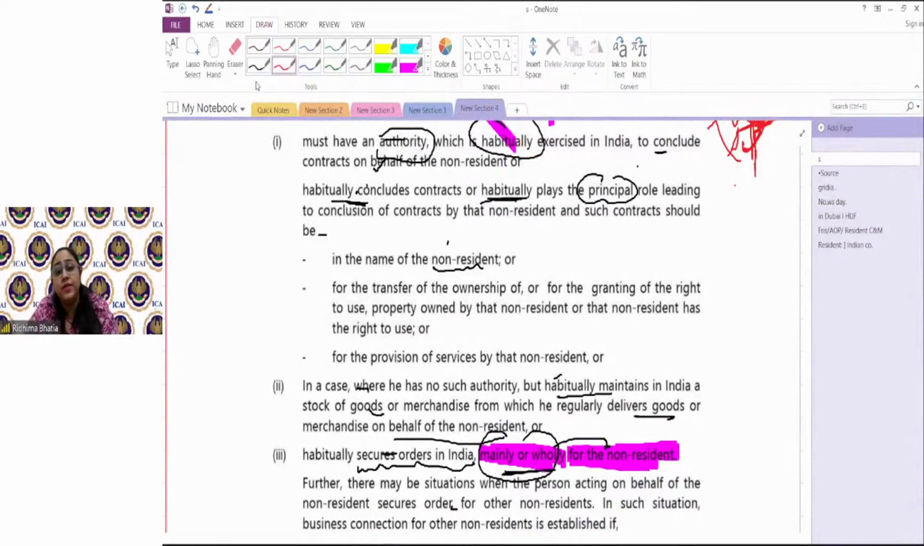Yes, very interesting question, Sudhanshu. Agent can be resident, can be non-resident. If he is in India and doing all those activities and exclusive activities for securing orders, that person is called an agent. But my friends, you will never use the word agent in your exam. Agent word is just to explain to you. You use the words person acting on behalf.